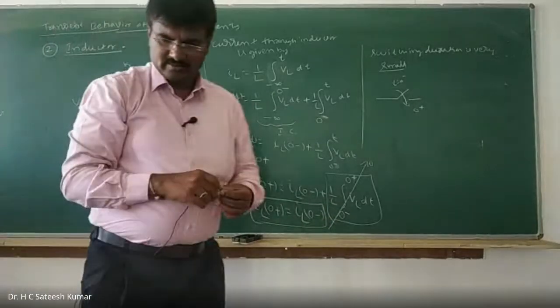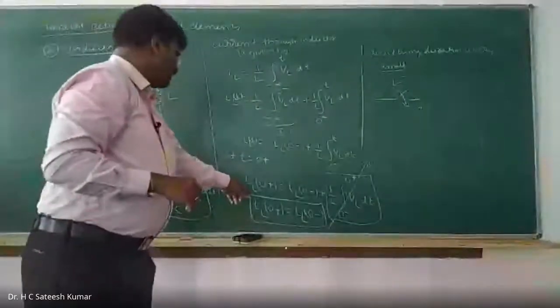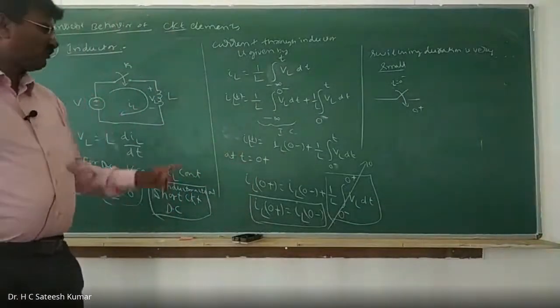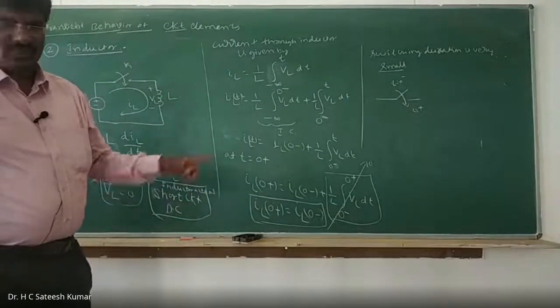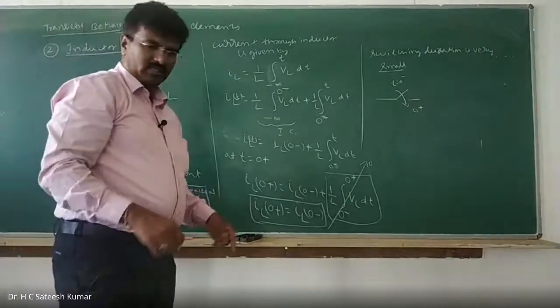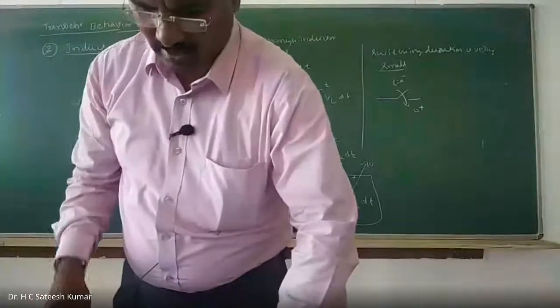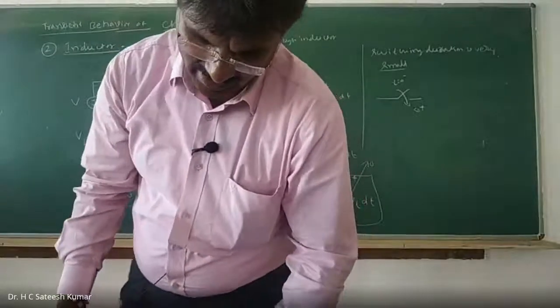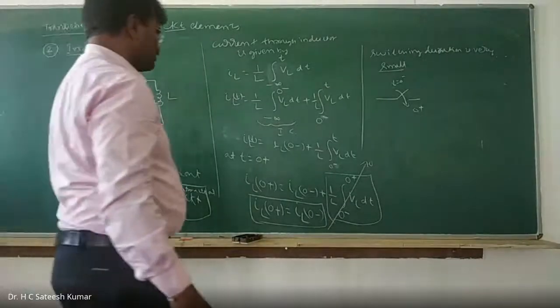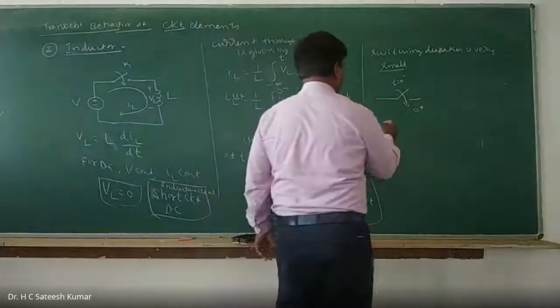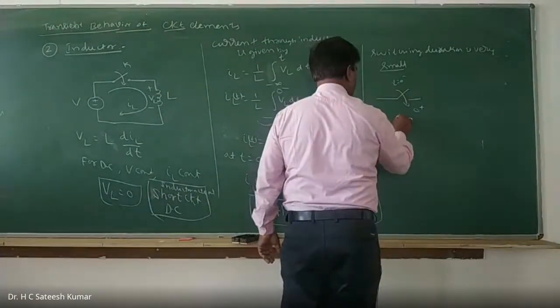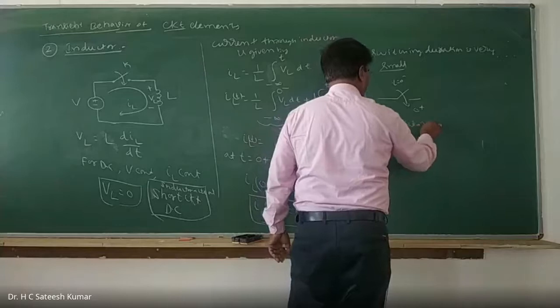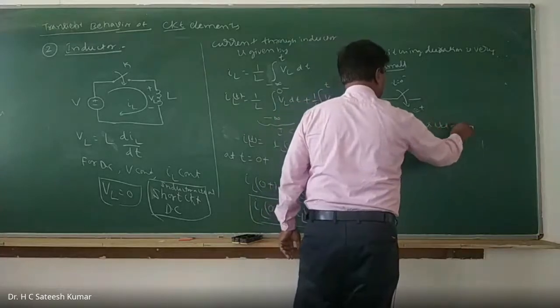We can say that the current remains the same before and after, so there is no change in the current at all in the inductor. Then the inductor acts like an open circuit.